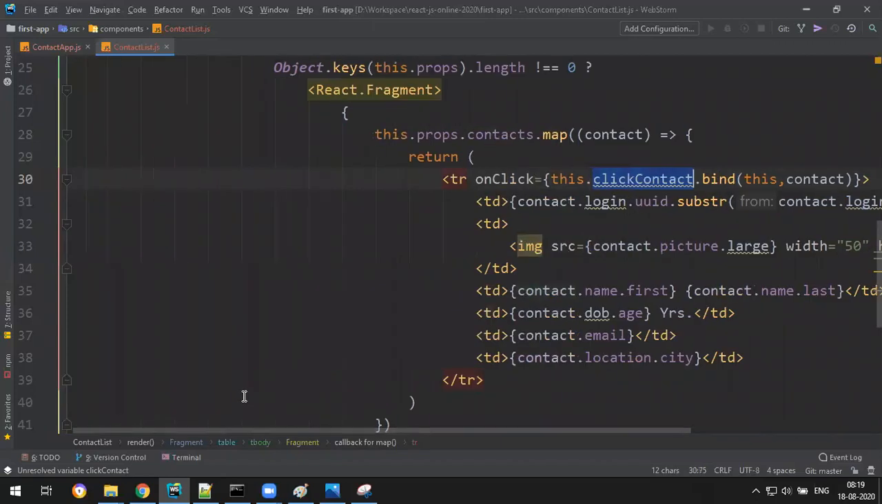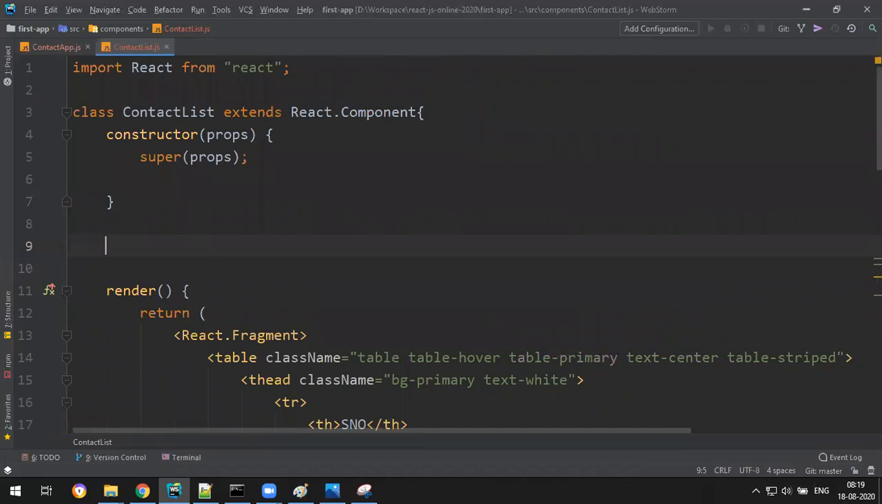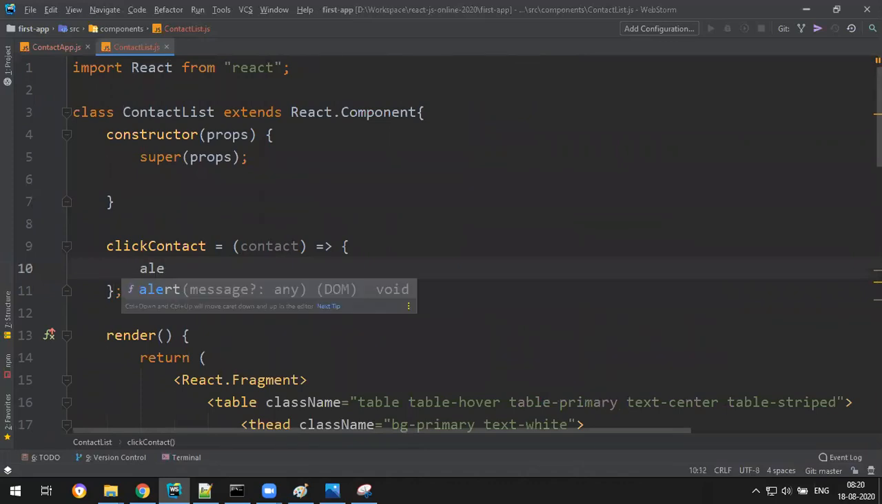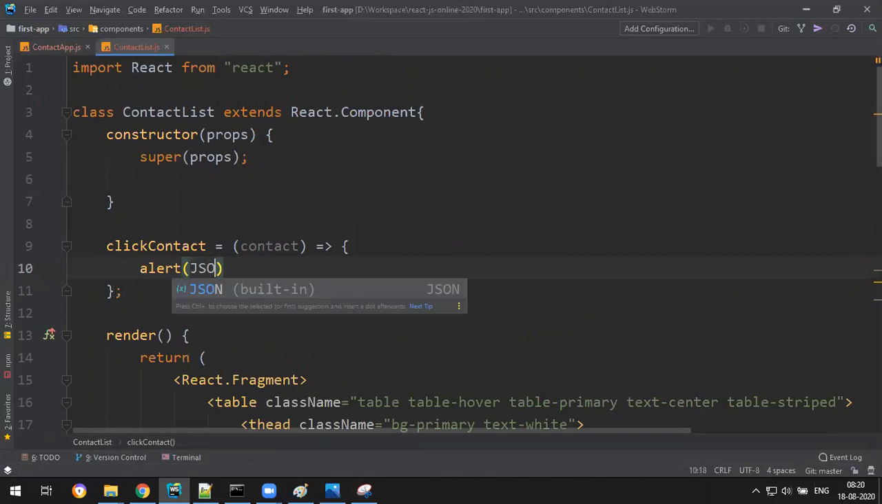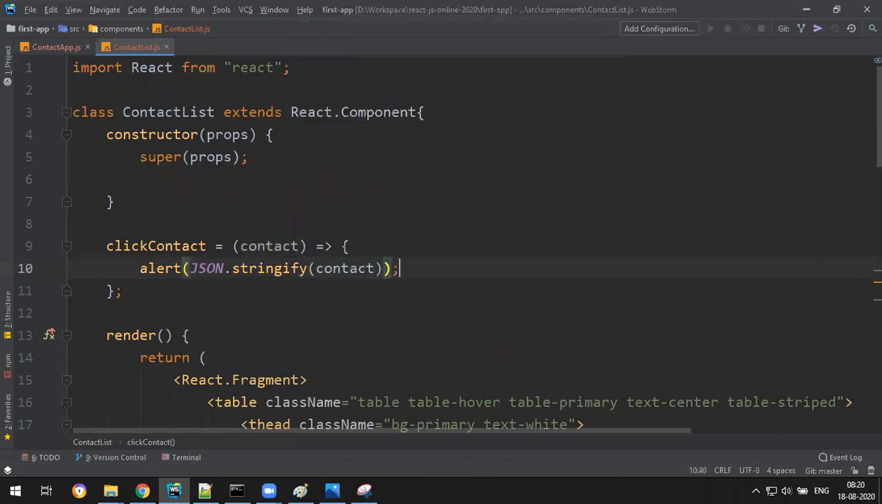Copy. Go back here, somewhere here. Click contact is a function, so here you will be receiving the contact. I got a contact, and for this contact let me write an alert for the time being: JSON dot stringify of contact. Let's see whether the contact is specifically getting there or not. If you can get it, you can send it to the next level.